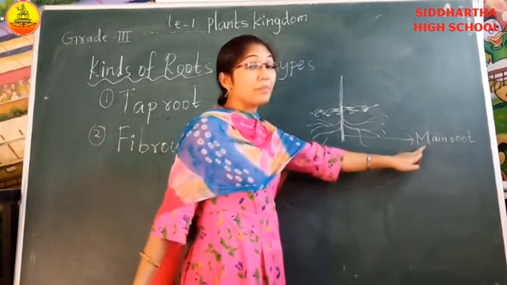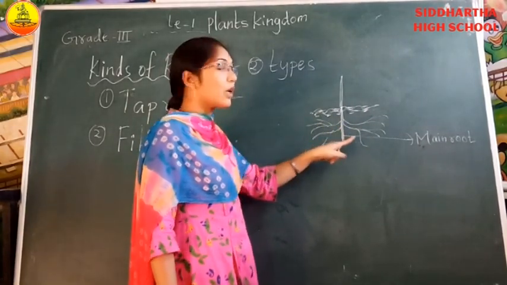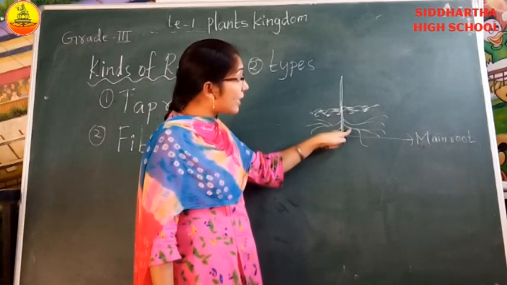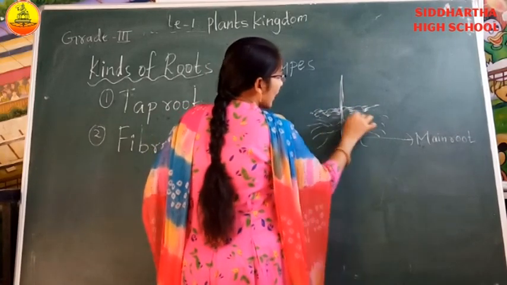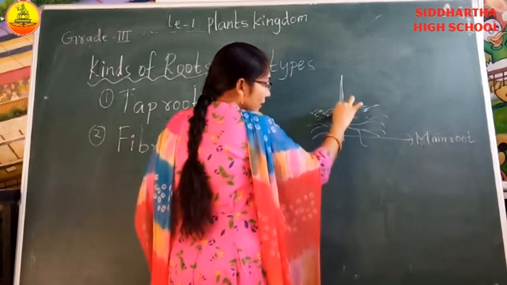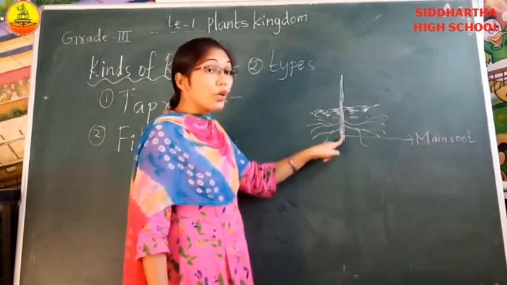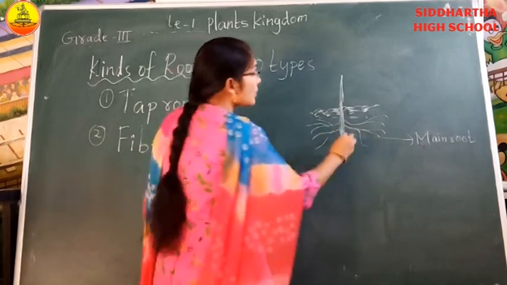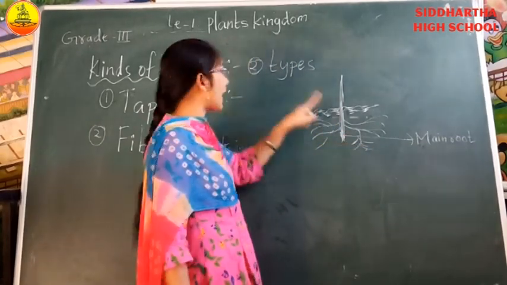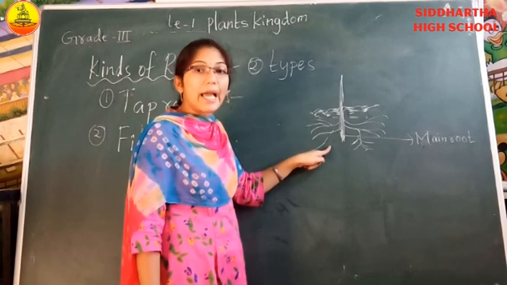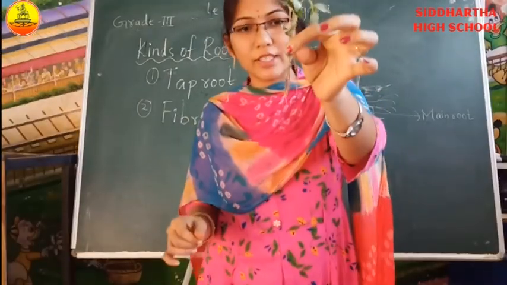From this main root, smaller roots are growing from main root to side. See here. Are you able to see? Yes. This is the main root. This is the stem part. This is the soil. Inside the soil, from the stem, one main root is growing. From this main root, side smaller roots are growing. This type of root we should call the taproot. Okay. I'll show one picture. See here. But you have to observe this plant.